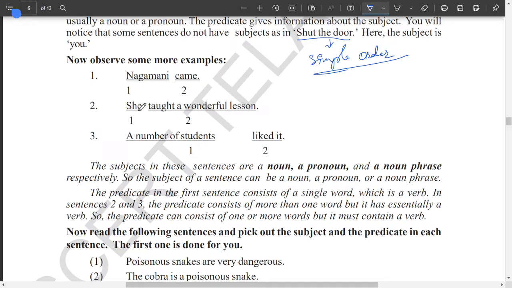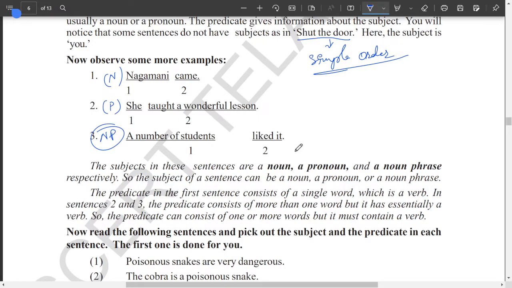So in these cases, you have to observe that the subjects in these sentences are a noun, a pronoun and a noun phrase. Nagamani is a noun, whereas she is a pronoun, a number of students is a noun phrase. So the subject of a sentence can be a noun, a pronoun or a noun phrase.